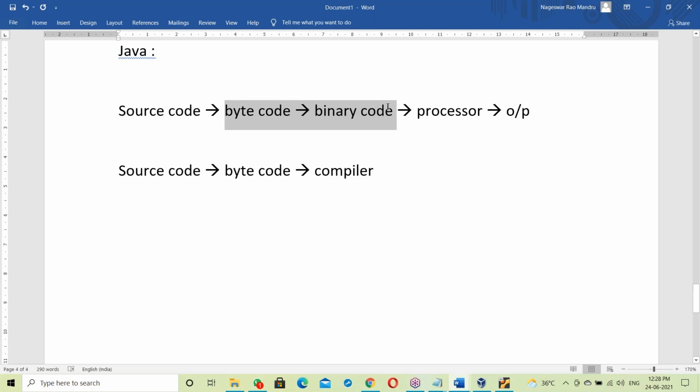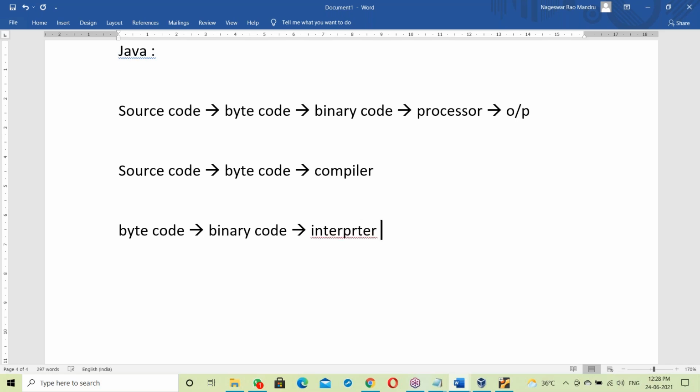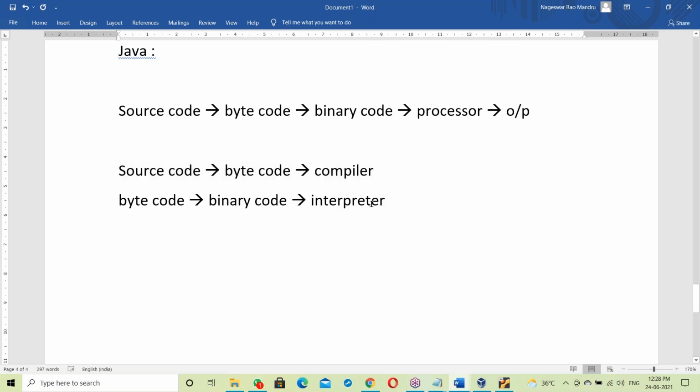Now this bytecode is converted into binary code by the interpreter, the Java interpreter. So source code converts into bytecode by the Java compiler, and bytecode to binary code by the interpreter. After generating the binary code, it is given to the processor, which gives the output. Right?